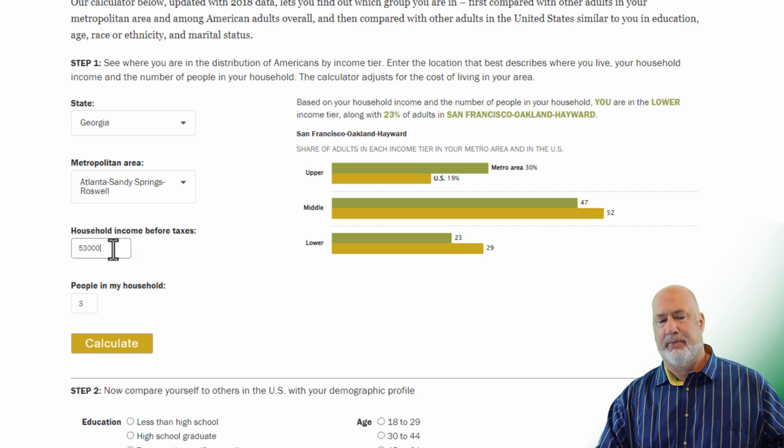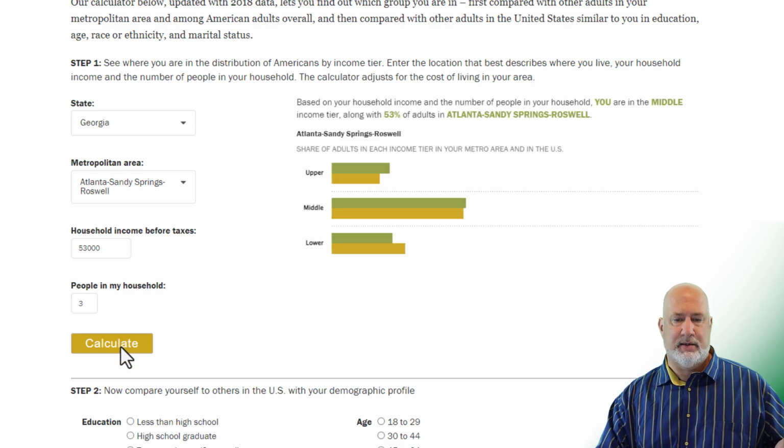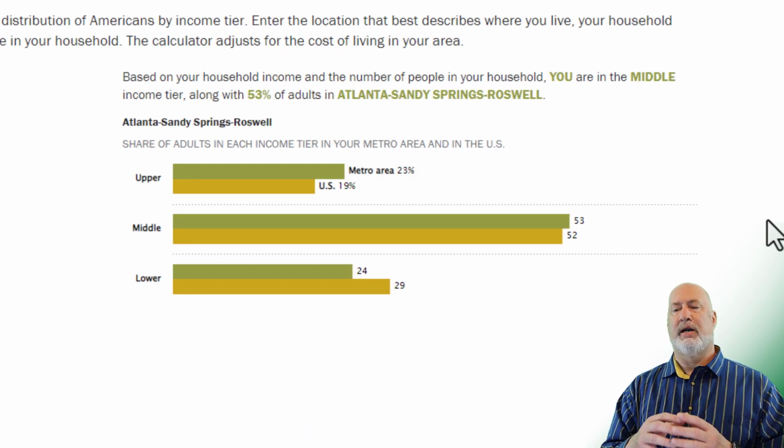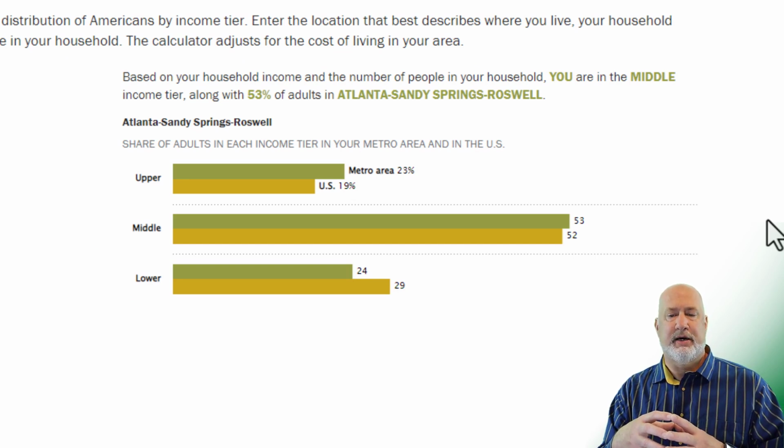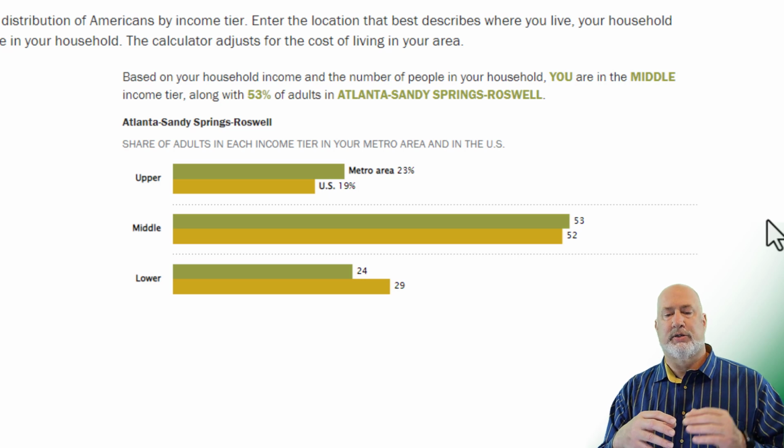I made this up. What is your household income before taxes? I put in 53,000, and I'm going to leave this as 3 people since that's what it's based on. When I hit calculate, over here to the right, it runs the calculation. It says, hey, you are in the middle income tier. If you notice, there's upper, middle, and lower.